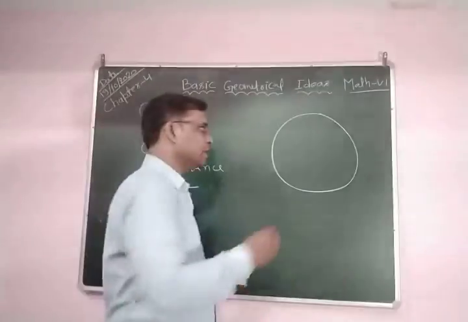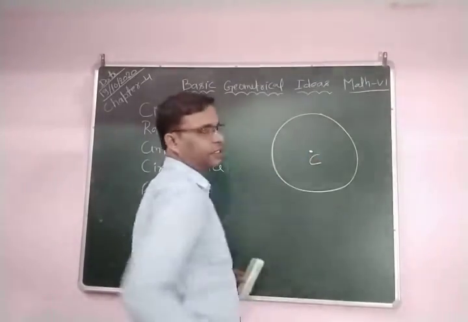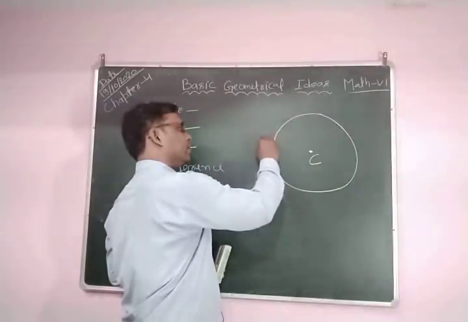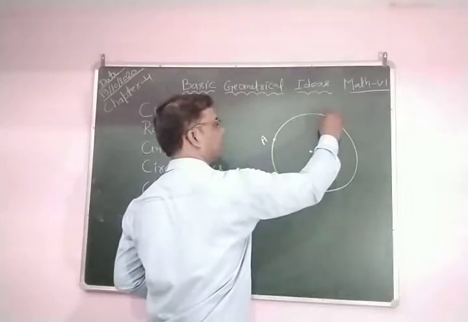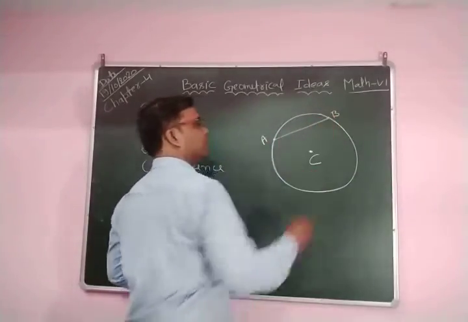Here this is the center of the circle, represented by C or sometimes O. If you take a point A here and a point B here, and join A to B, this is called a chord.